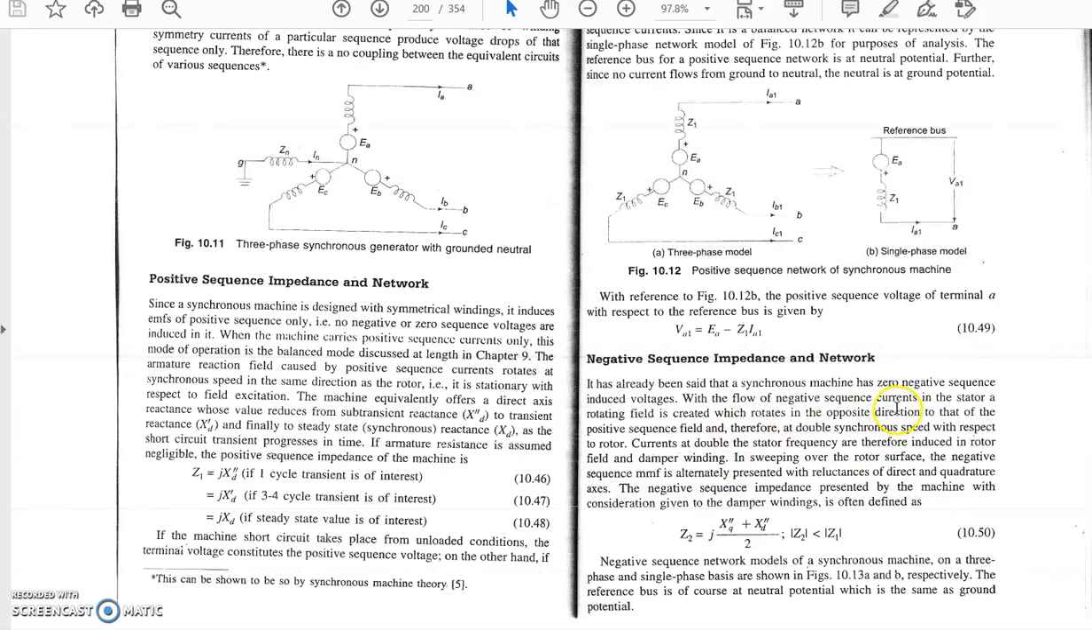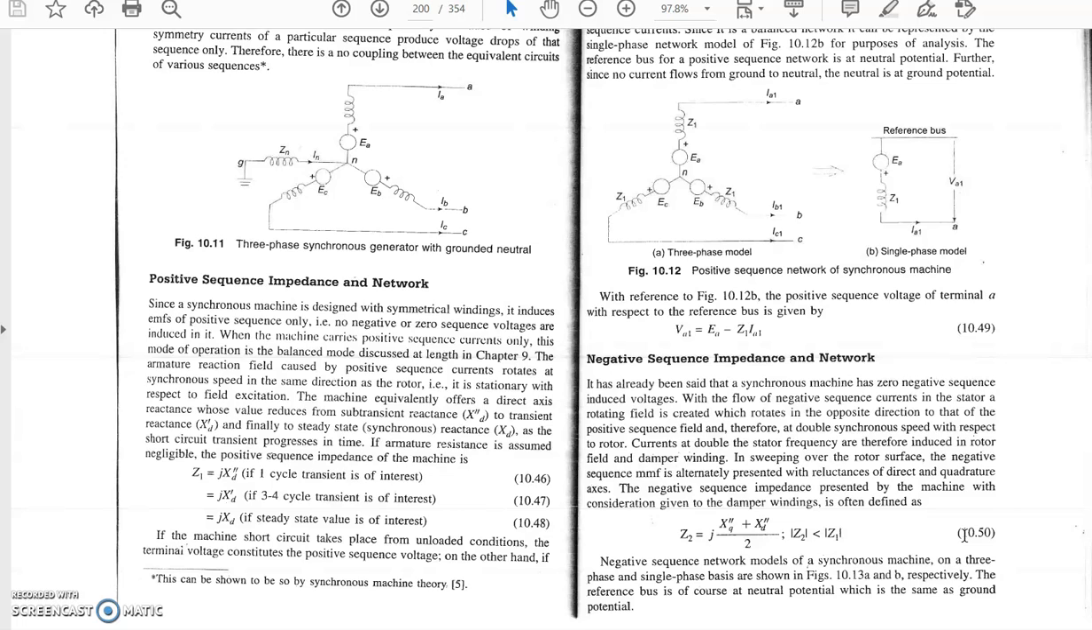with the flow of negative sequence current in the stator, a rotating field is created which rotates in the opposite direction to that of the positive sequence, and therefore at double synchronous speed with respect to the rotor, current at double the stator frequency is induced in the rotor and damper field winding. In sweeping over the rotor surface, the negative sequence MMF is alternately presented with the reluctance of the direct and quadrature axis. This is the theory of the machine, but if you do not want to go into detail, you